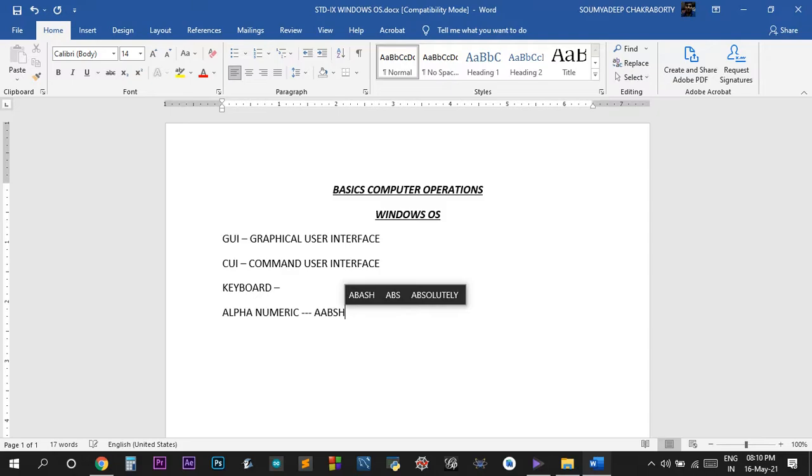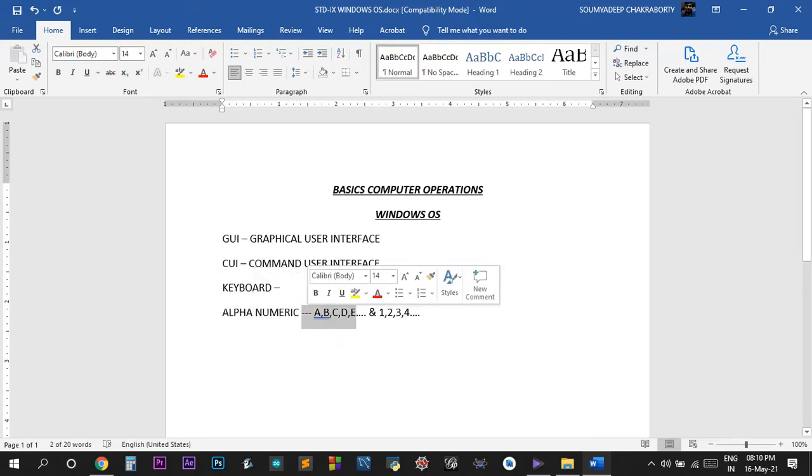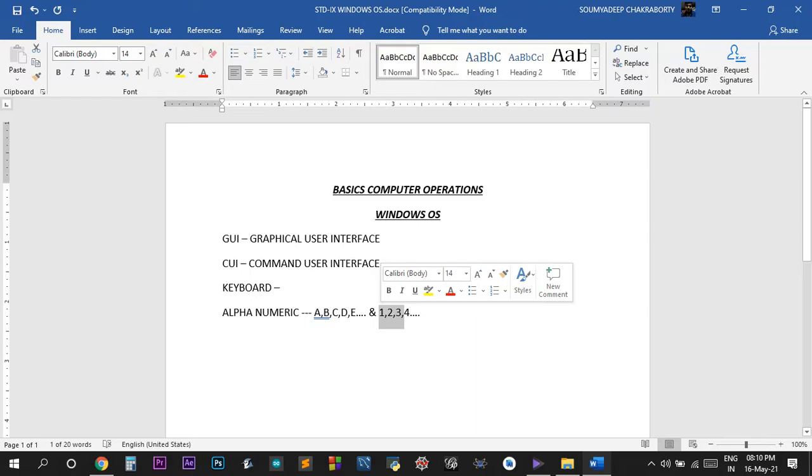Alphanumeric means alphabets, these are alphabets A, B, C, D, E, and numbers 1, 2, 3, 4. See, alphanumeric has two words. One is alphabet, another is numeric. That means it contains both alphabets and numerics. So those keys that contain alphabets, either lower case or upper case, and the keys that contain numbers, those are called alphanumeric keys.